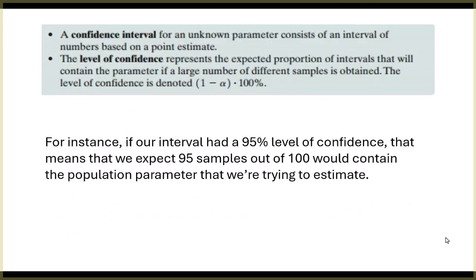Okay, let's keep going. Don't write this down. This is in the textbook. What we're doing here is called a confidence interval. We're getting an interval with a left-hand endpoint and a right-hand endpoint, and we're saying, we think our population parameter is somewhere in that interval. It's called a confidence interval.